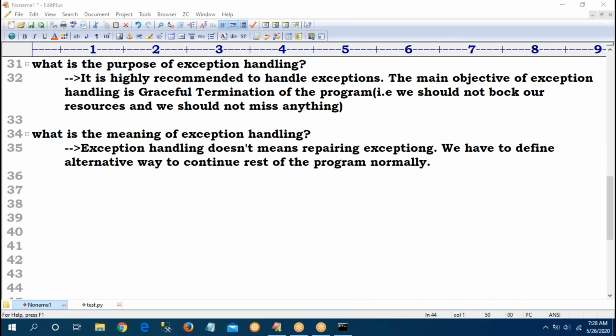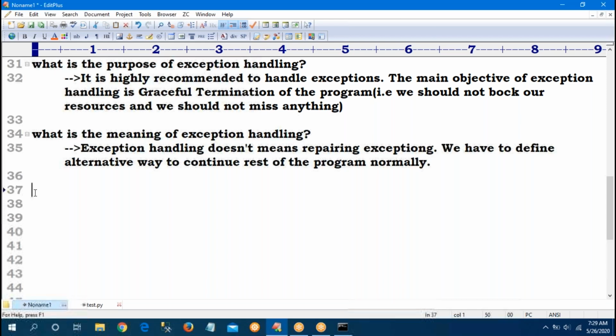So now, how to handle this one? Sir, in Python, everything is one object only. I already said that every exception in Python is one object only, because in Python everything is an object. Whenever an object is available, compulsorily a class should be available.